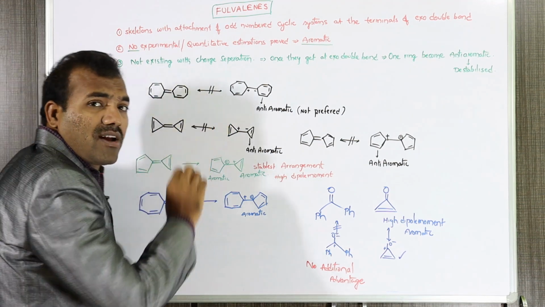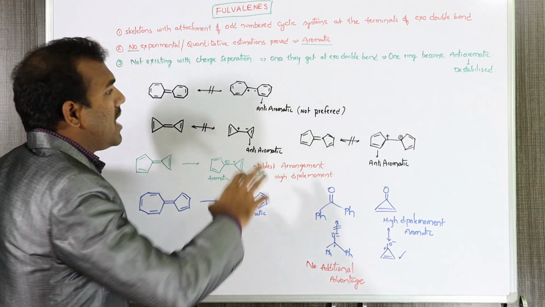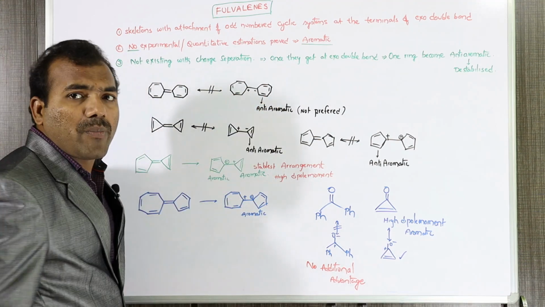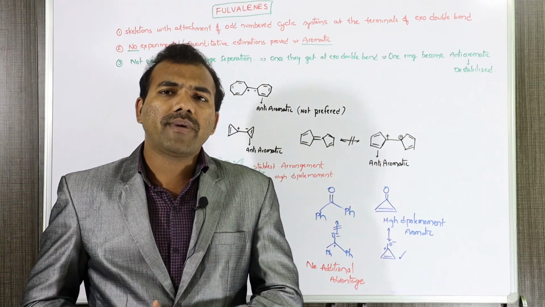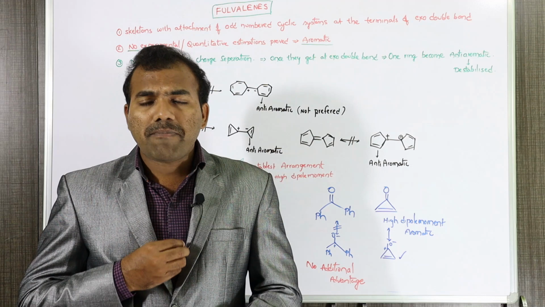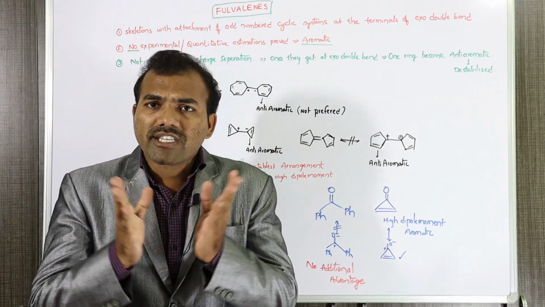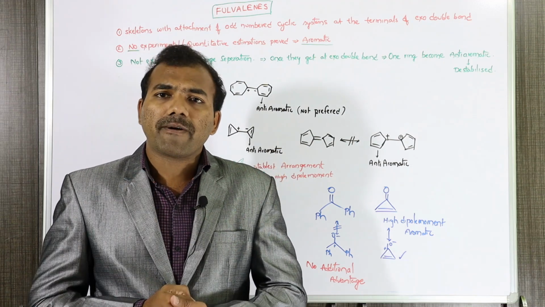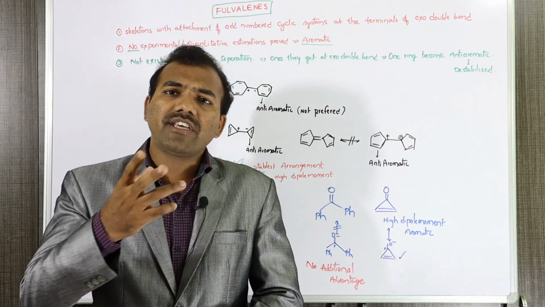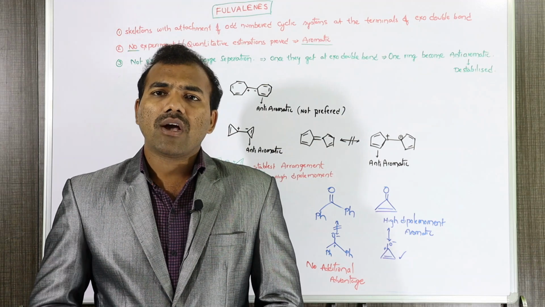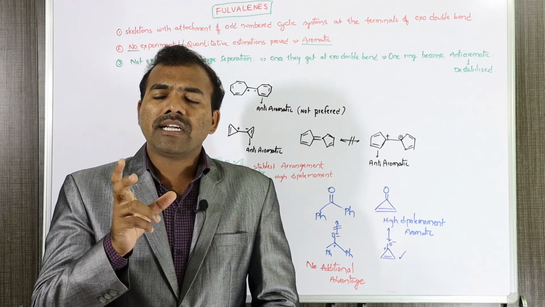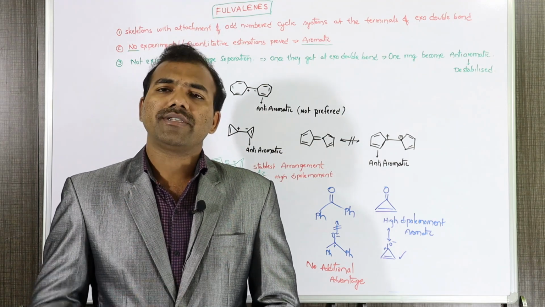This will not at all exist as a polar compound, because it will not show any dipole moment, as there is no possibility of charge separation at the exo double bond. Whenever there is charge separation at the exo double bond, automatically one ring will get destabilized due to anti-aromaticity.